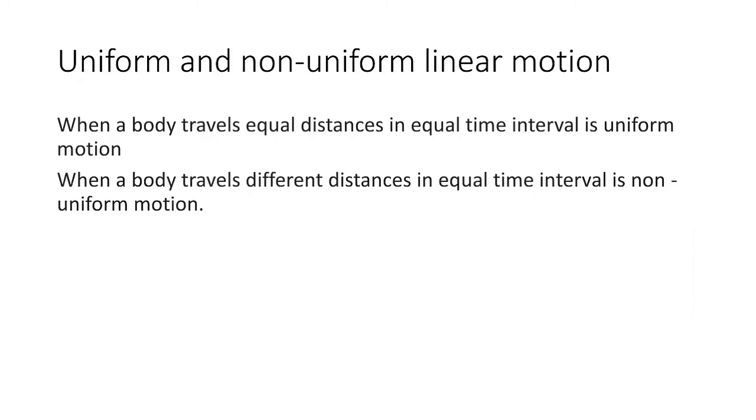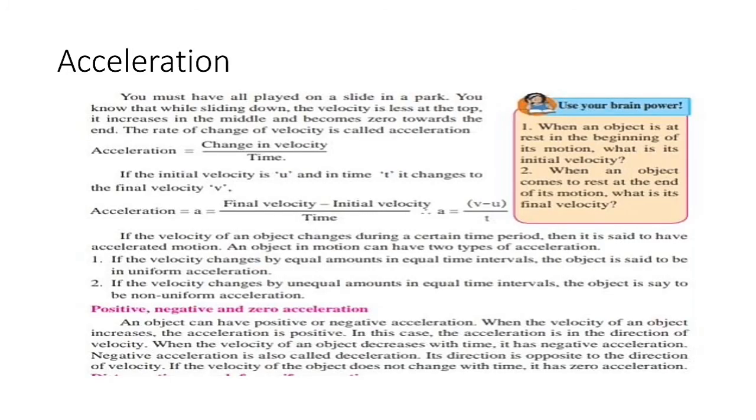If the velocity of an object changes during a certain time period, then it is said to have accelerated motion. An object in motion can have two types of acceleration. If the velocity changes by equal amounts in equal time intervals, the object is said to have uniform acceleration, and if the velocity changes by unequal amounts in equal time intervals, the object is said to have non-uniform acceleration.